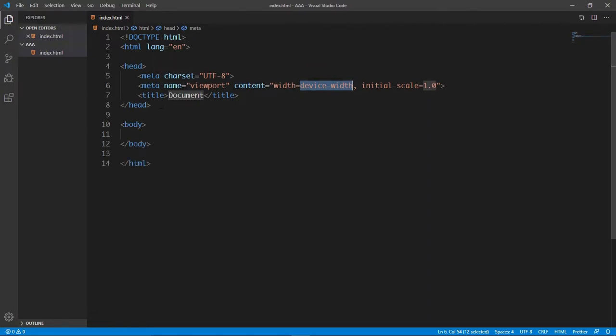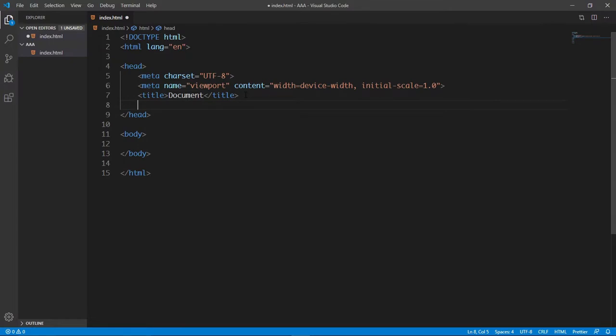So there are two ways that we can use JavaScript inside our HTML project. The first method is by embedding the JavaScript code into the HTML document. And the second method is using what we call an external JavaScript file. That is writing the JavaScript code in its own file and then linking that inside your HTML document. So let's start with the first method.